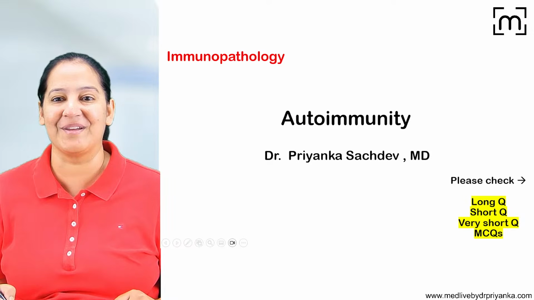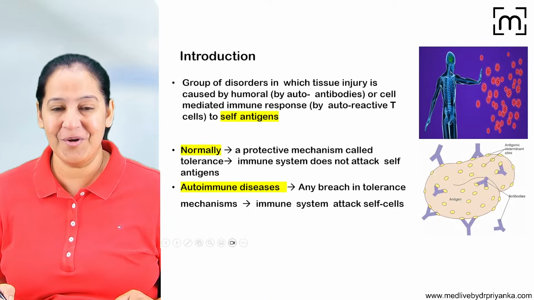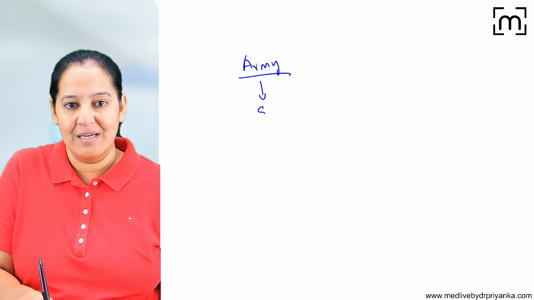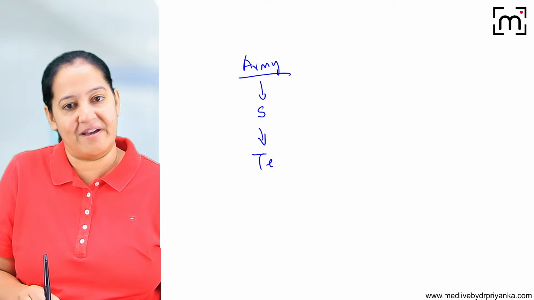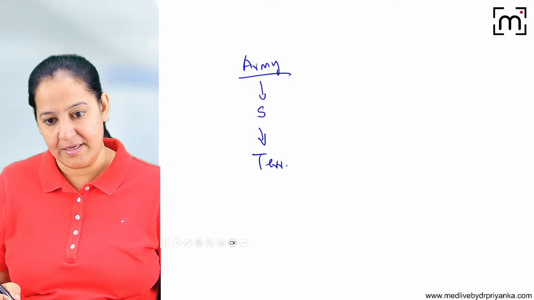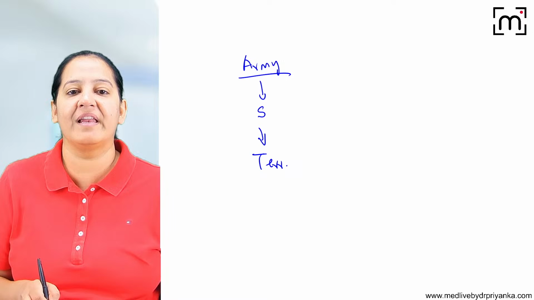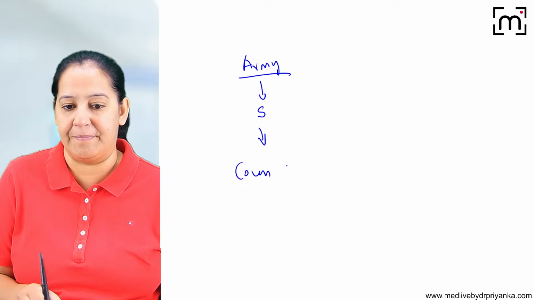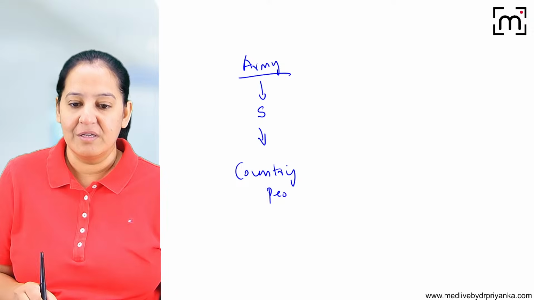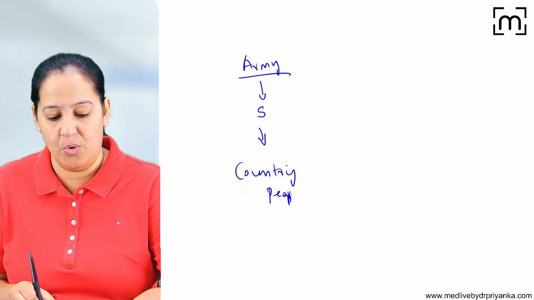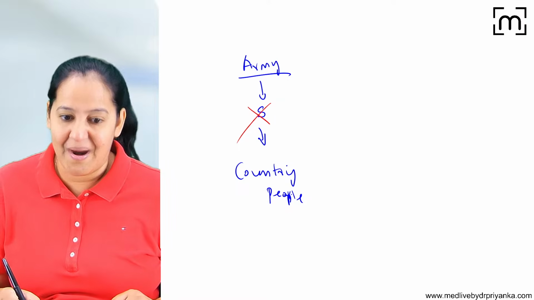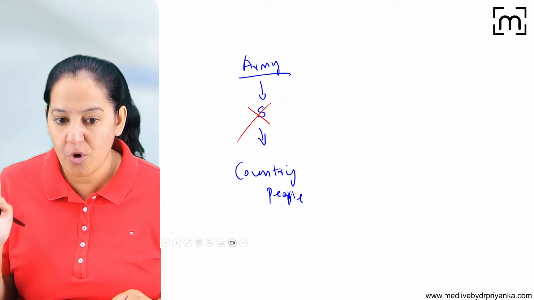Let me start autoimmunity. What is autoimmunity? So we all have an army. In the army, we have the soldiers. The soldiers are supposed to kill the terrorist. Okay, normally. Now imagine a soldier, instead of killing the terrorist, starts killing country people, their own country people. So are they good soldiers? No, they are bad. They are killing their own people. They are not killing the terrorist.